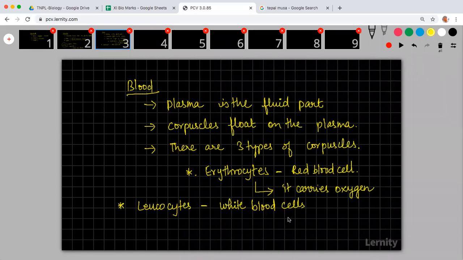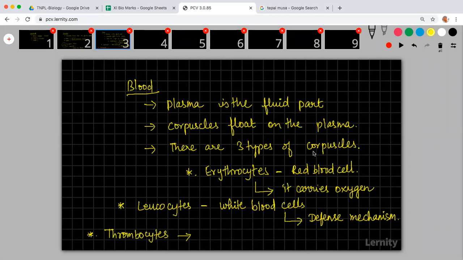Leukocytes are white blood cells. What is their major role? They are involved in the defense mechanism. And the third thing is thrombocytes.